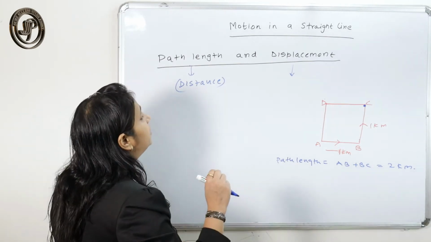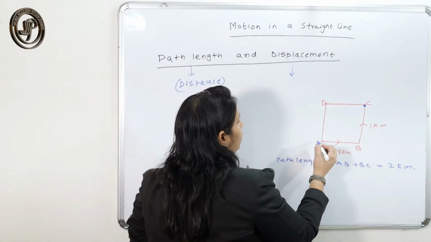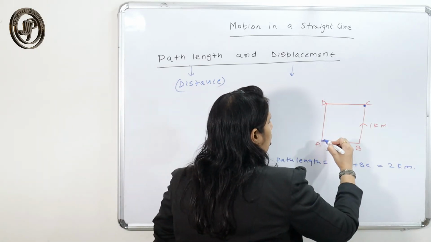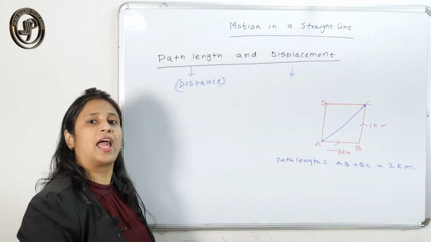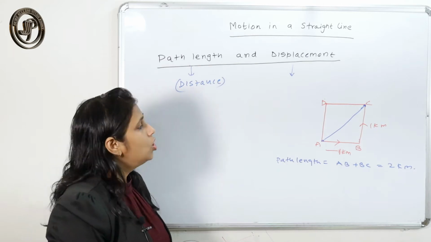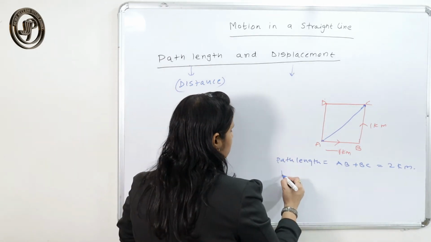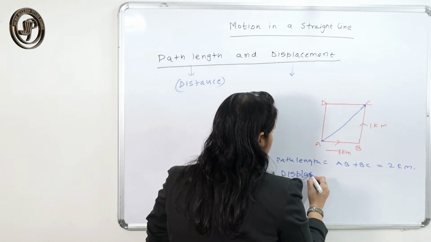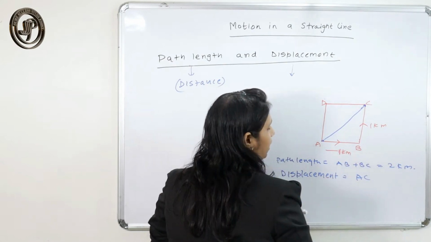And if I say the displacement of the particle, the displacement is the shortest distance between the initial and final point. So what is the displacement here? This is AC.